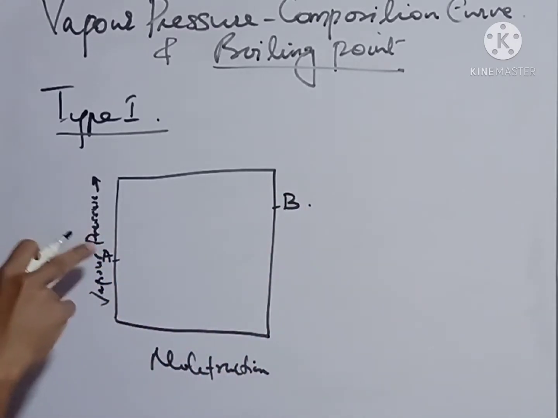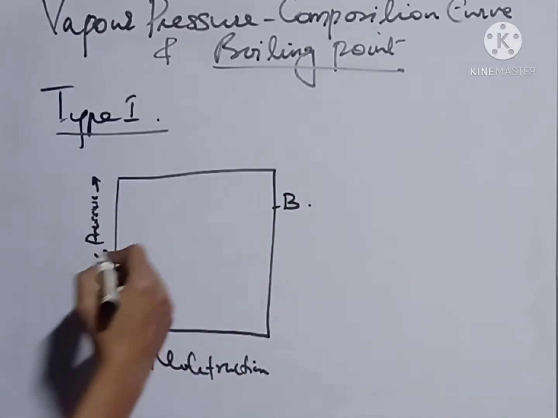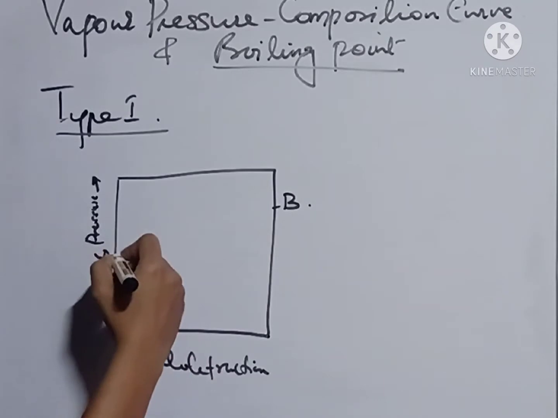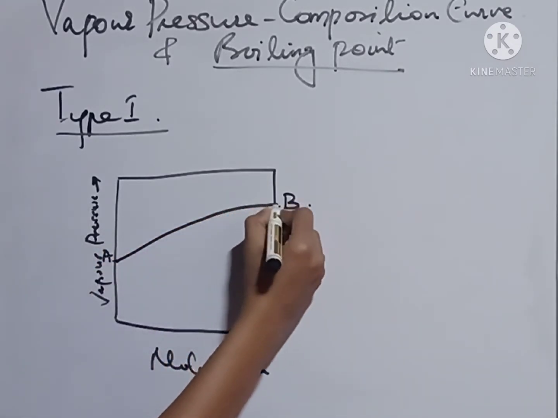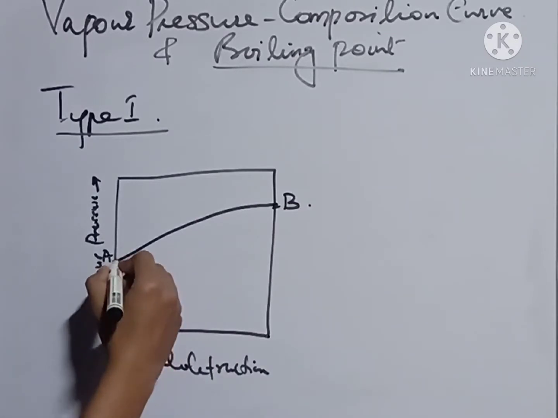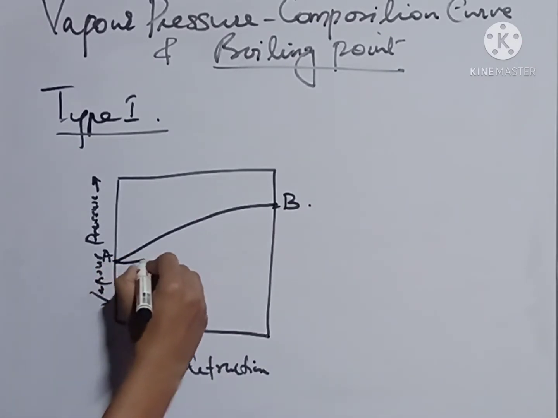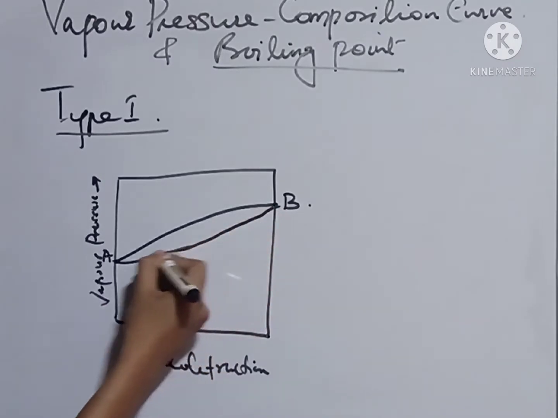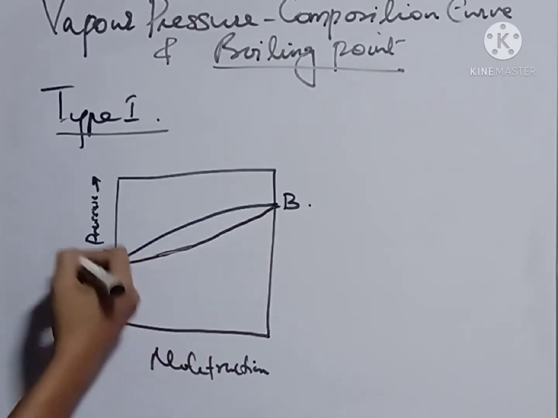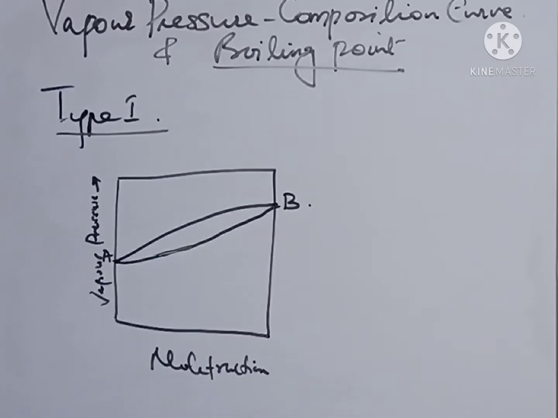So the vapor pressure of A will be lesser than B. So we'll get two points like this, and we'll get a continuous curve like this.